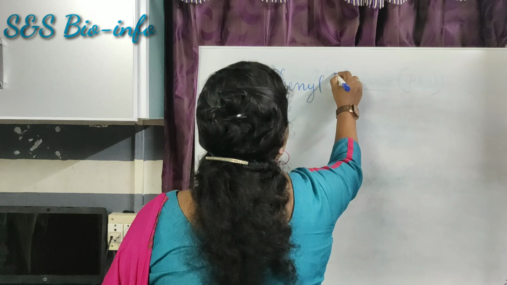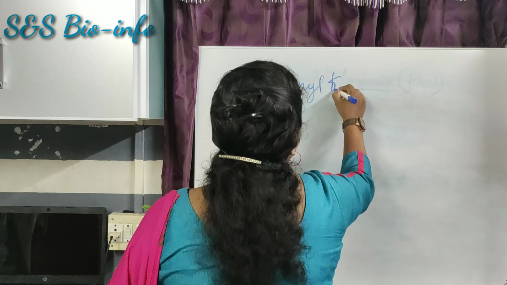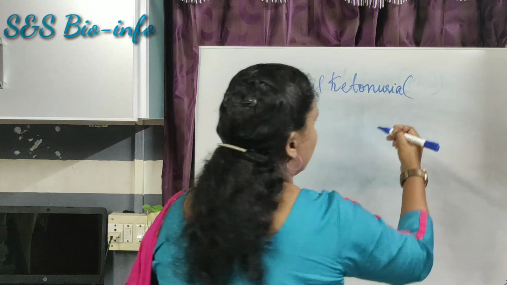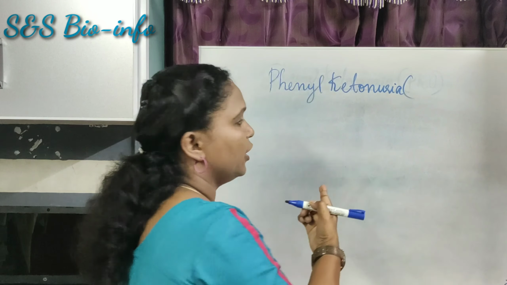In the previous class, we have learned about two autosomal recessive disorders. Those are sickle cell anemia and thalassemia. Today we are going to learn about another autosomal recessive disorder, that is phenylketonuria. Phenylketonuria is also known as PKU.